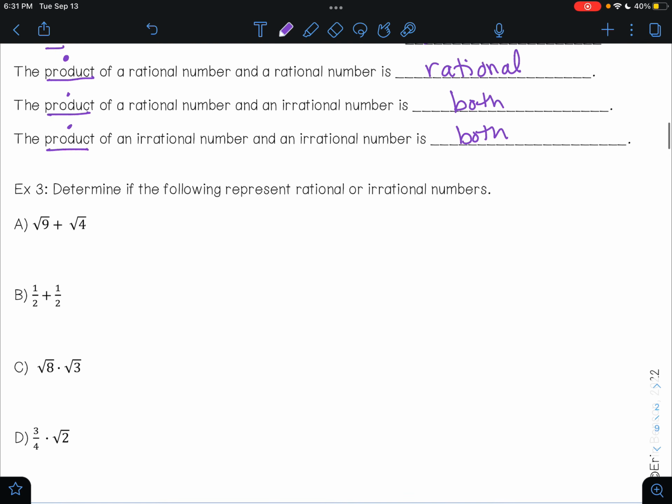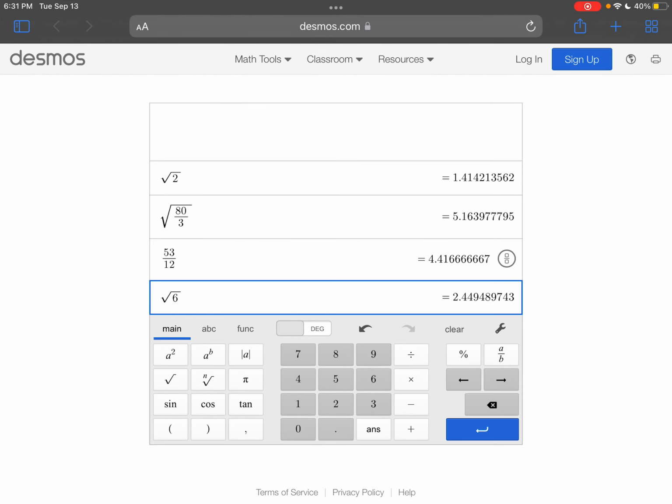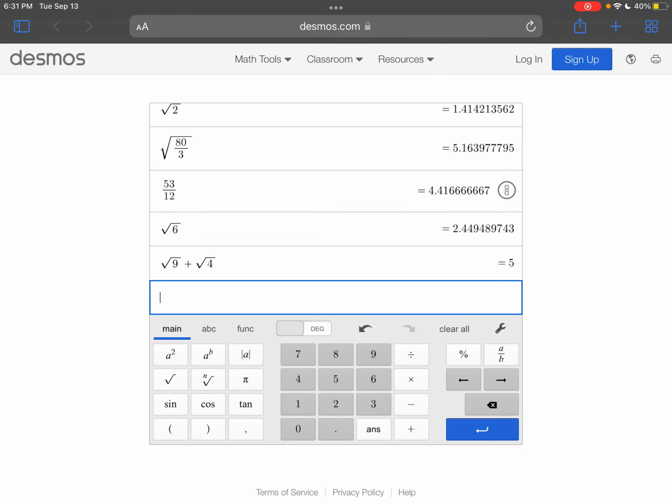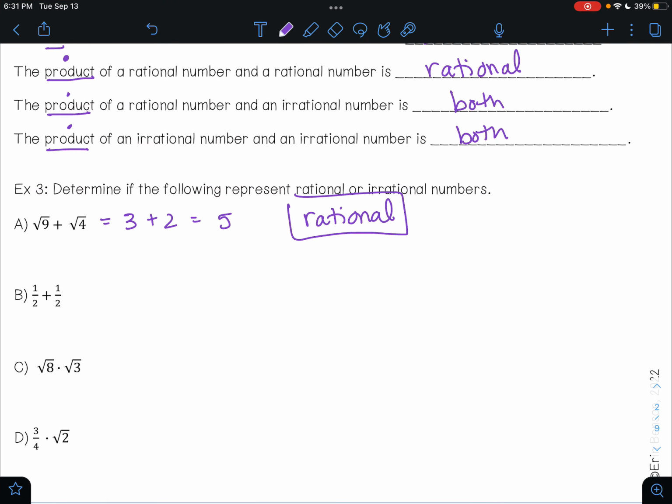It says determine if the following represent rational or irrational numbers. So on A, I have the square root of 9 plus the square root of 4. Well, the square root of 9 is 3, and the square root of 4 is 2. 3 plus 2 is 5. 5 is a rational number. If you weren't sure, you could plug this into Desmos or a calculator, and you could try it for yourself. So the square root of 9 plus the square root of 4 is 5. So 5 is a rational number. I can write 5 as a fraction.